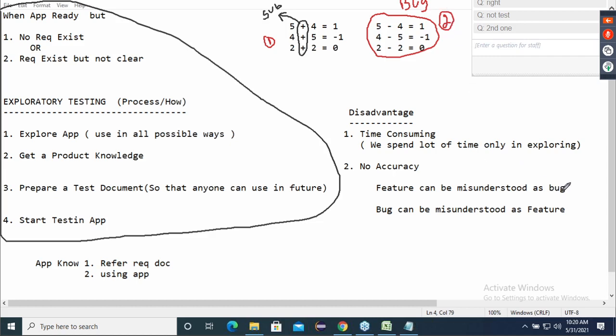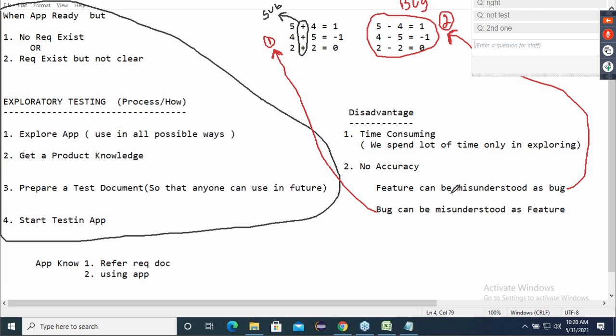Correct. So a feature misunderstood as a bug is nothing but this one. Actually it is a feature only, but now I'm misunderstanding it as a bug. Yes. Now, a bug misunderstood as a feature. Can I tell this example? Actually it is a bug, but since I don't know and I don't have a reference document, I'm thinking that this is a feature. Understood? Easy. You don't have to explain these examples. This English alone is enough for him to understand. Since you're not understanding even 5 words of English, I'm telling my karma, that's all.